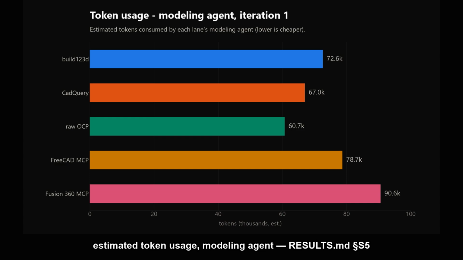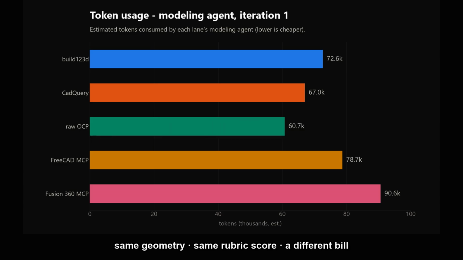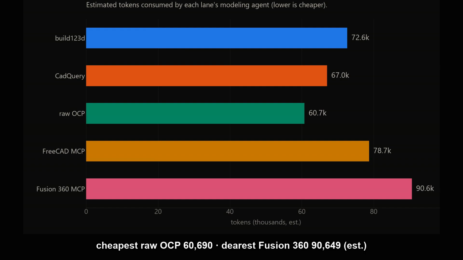Estimated token usage for the modeling agent. Every lane scored full marks here. They all landed in the same bucket. But look at the actual numbers. The 3 code lanes average 66,769. The 2 MCP lanes averaged 84,669, about 27% more tokens for the same solid.